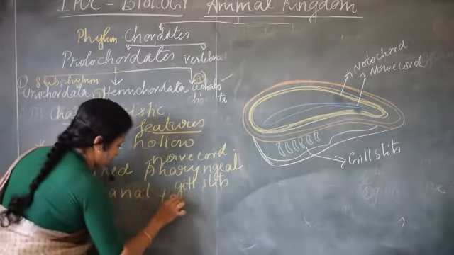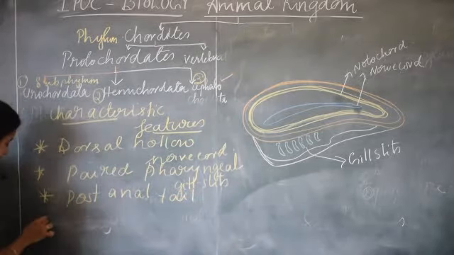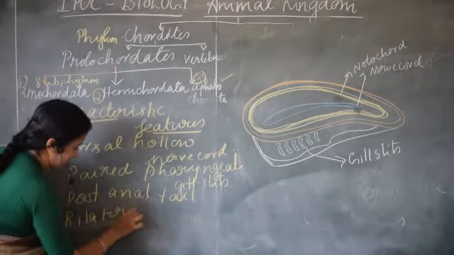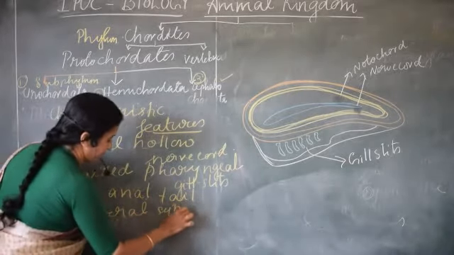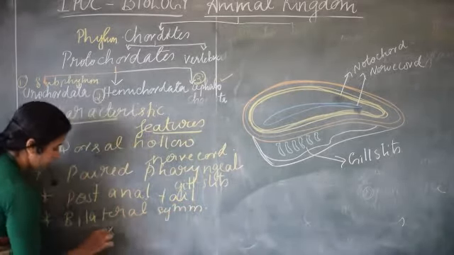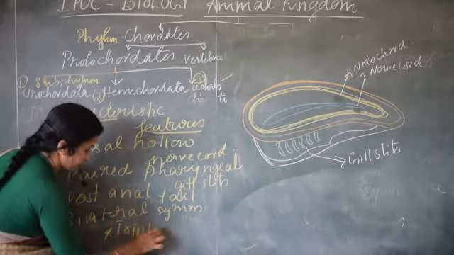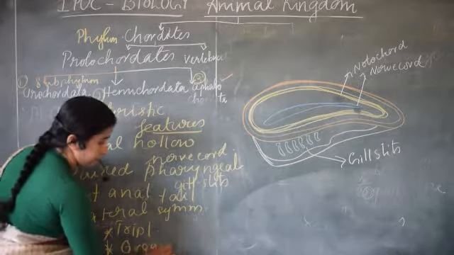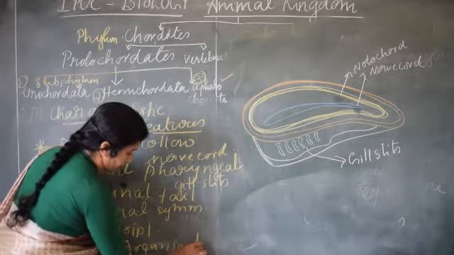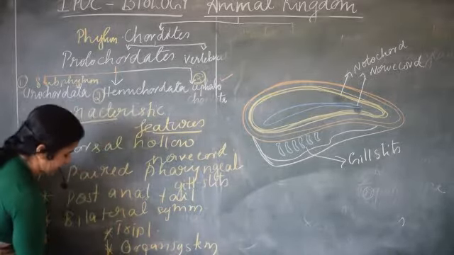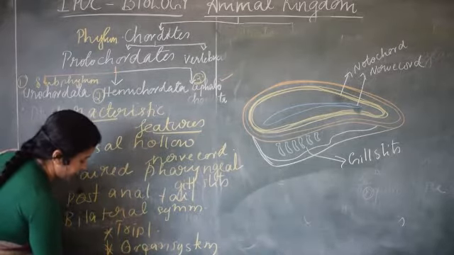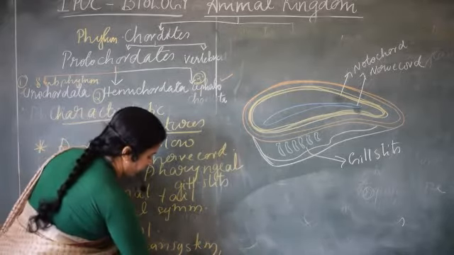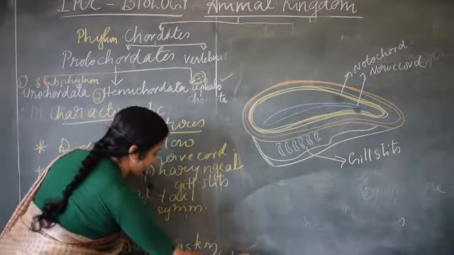Next, the last part: a post-anal tail is present. Then almost common features that we have studied in other phyla: bilateral symmetry, triploblastic, organ system level of organization. Then about the circulatory system, you all know that there will be a closed circulatory system where the blood flows in closed blood vessels.